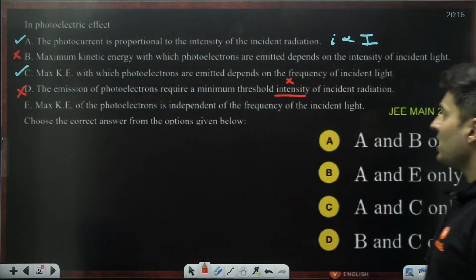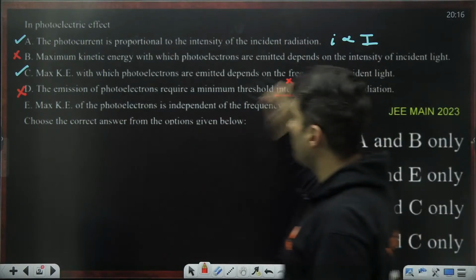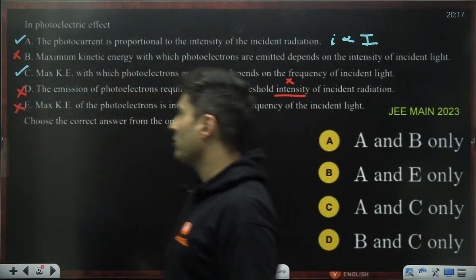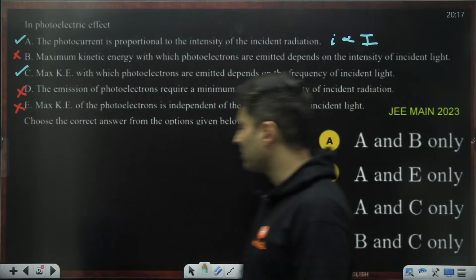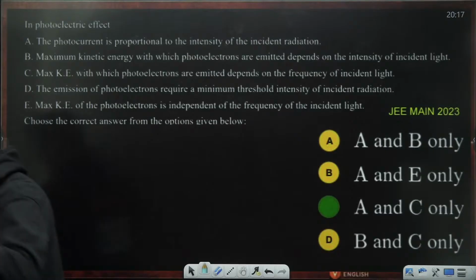The maximum energy is independent of the frequency. No, it depends on the frequency. So this is also wrong. So A and C are correct, which means it should be option number C. Option number C. Yep. A and C are correct.